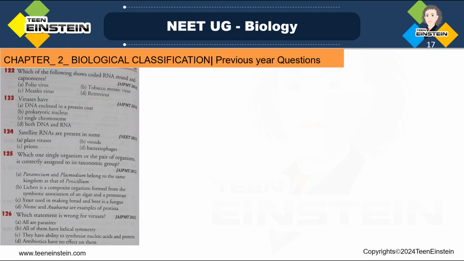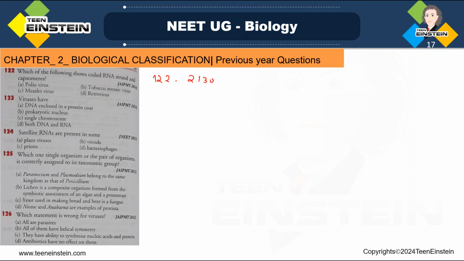See, in tobacco mosaic virus, RNA is a single-stranded and helically coiled structure, which is containing about 2130 capsomeres. So this capsomere is the basic unit of the capsid.